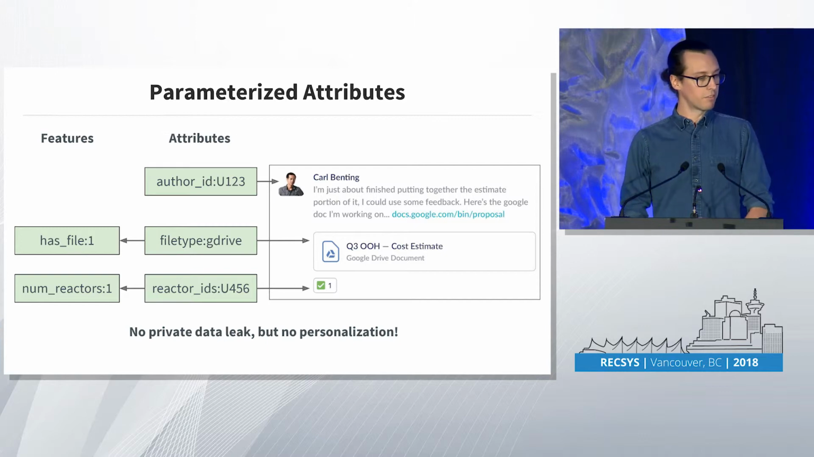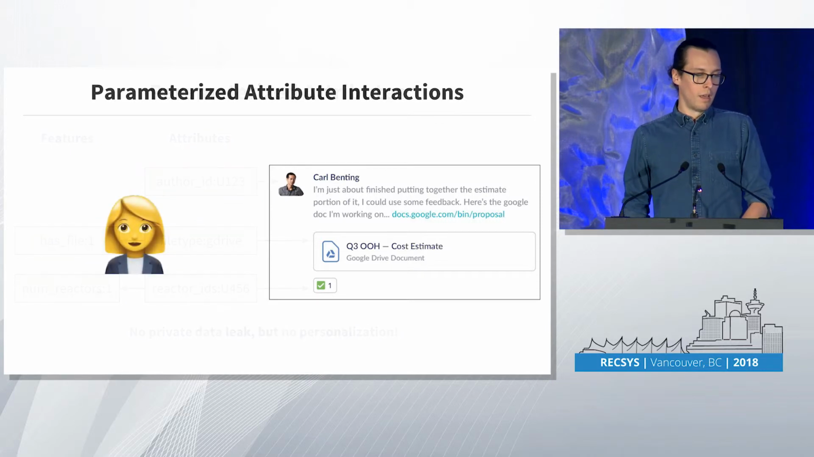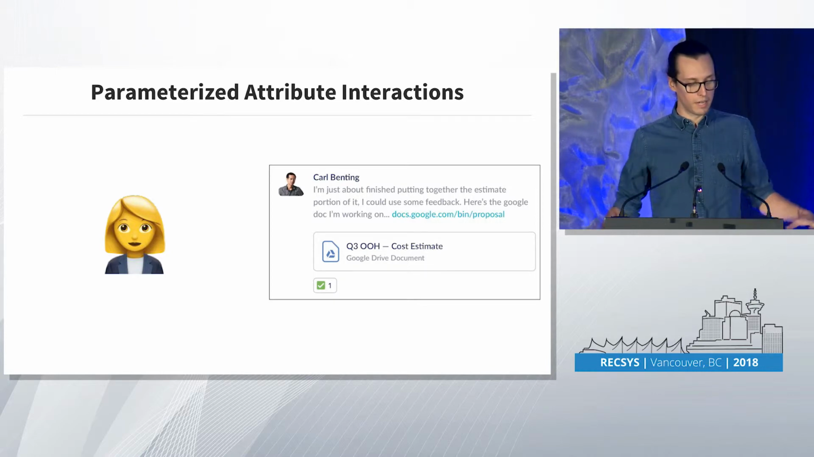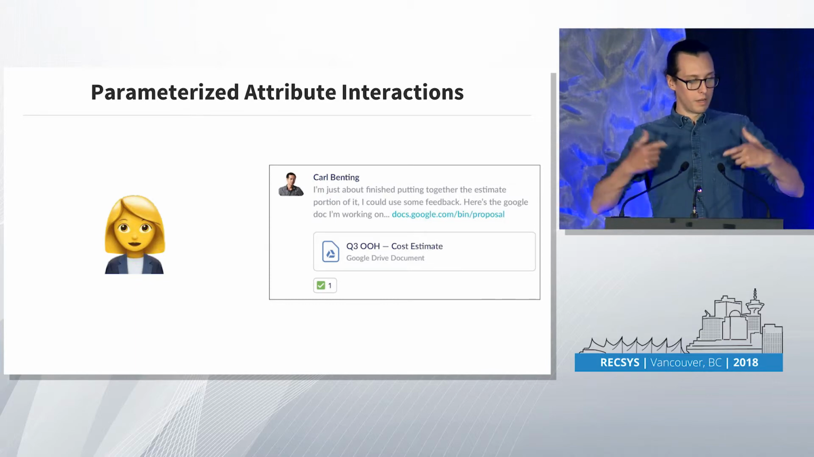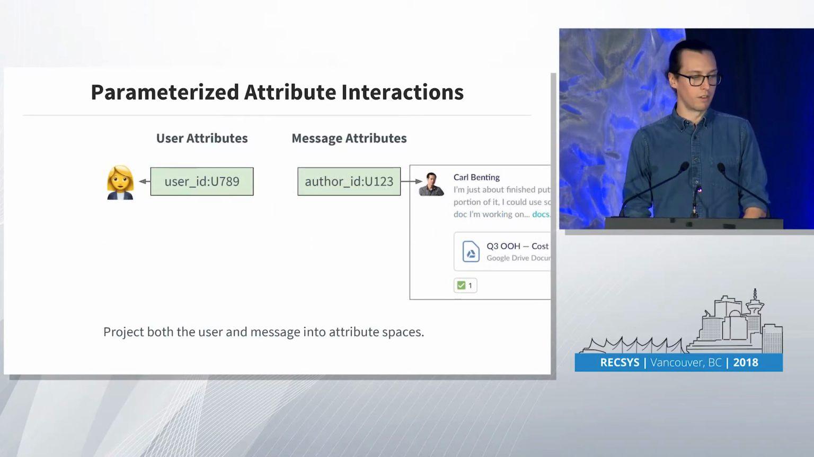Like the messages, users have attributes, so we can project the user the same way we do with the message into this attribute space. Once we have both in this attribute space, we can compute features. We can, again, parameterize these attributes by computing features that are a function of both a user attribute and a message attribute. So we take these two high-dimensional attributes, and then we combine them into a single one-dimensional real-valued feature that factors out the private information. So that factors out the user ID and the author ID.